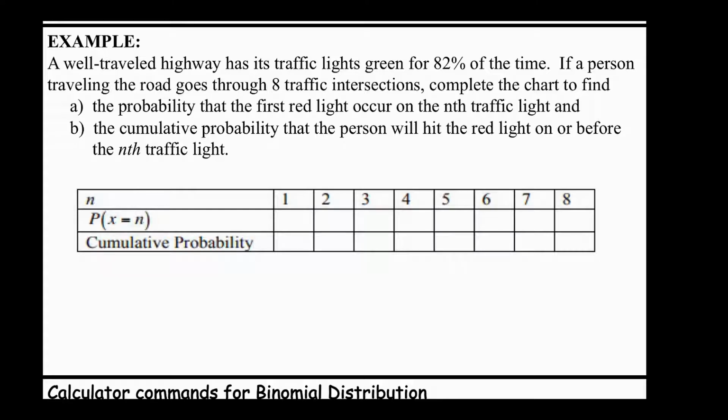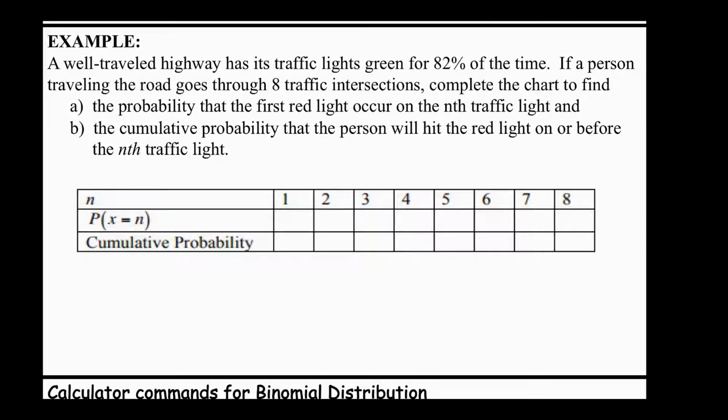Okay. So a well-traveled highway has its traffic lights green for 82% of the time. If a person traveling the road goes through 8 traffic intersections, complete the chart to find the probability that the first red light occurs on the nth traffic light.